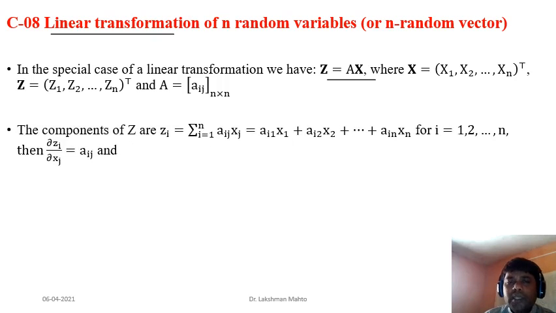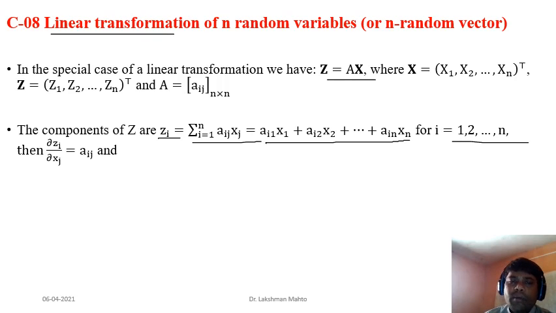Now we will see the PDF of Z. So the components of Z are what? It is just multiplication, that means you are multiplying X with this matrix. If you are trying to find the ith component of Z, what would it be? It will be just this sum. You are multiplying aij with xj, where you are running j from 1 to n, and after that you get this number. This number is actually the value of zi. And i you can vary from 1 to n.